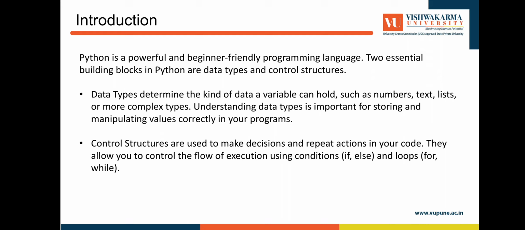Control structures are used to make decisions and repeat actions in your code. They allow you to control the flow of execution using conditions, if else, and loops, for and while.